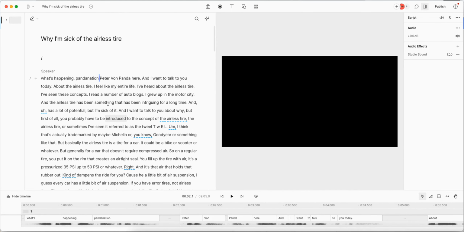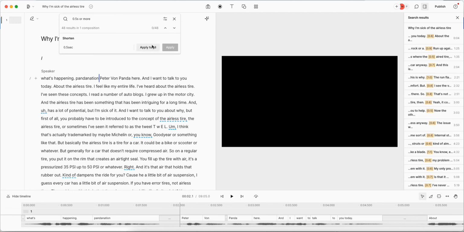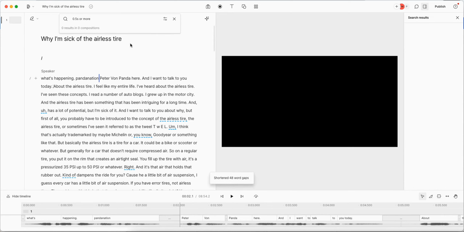Okay, so a couple things that I want to show you here on the Descript side, a couple features in this Pro version, which I really love, is going up here to this little star, and now I can shorten word gaps. There were times when I was thinking, what was the name of that? And I've got some dead air. These are usually 1 second, but I reduced them to shortening up these word gaps to half a second. And it's found 48 word gaps, and they can be 0.6 seconds. All right, so there's a gap down here, but they don't have to be super long. But if it's a 10-second gap, it's going to really shorten that up. Now I can just go ahead and apply to all, and now I have gotten rid of those gaps.